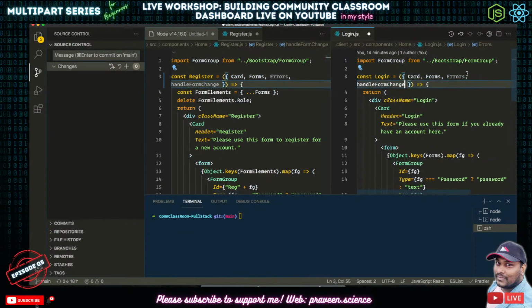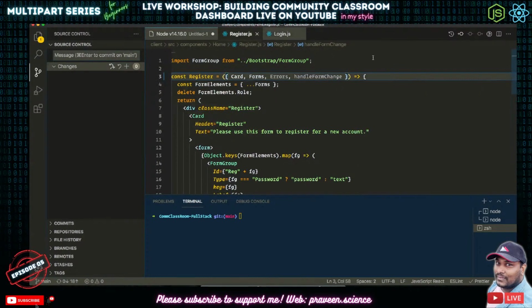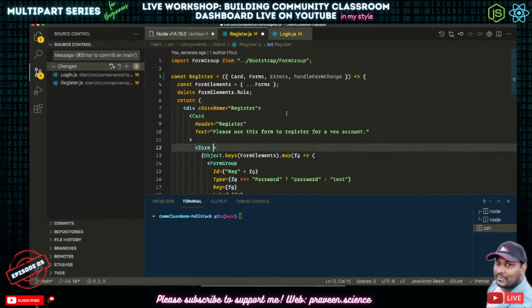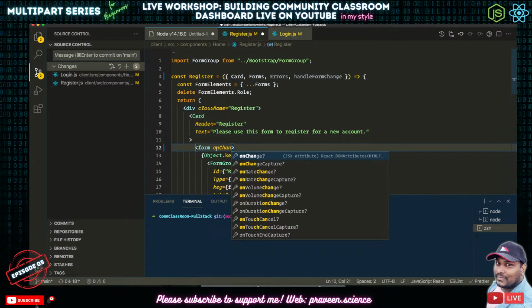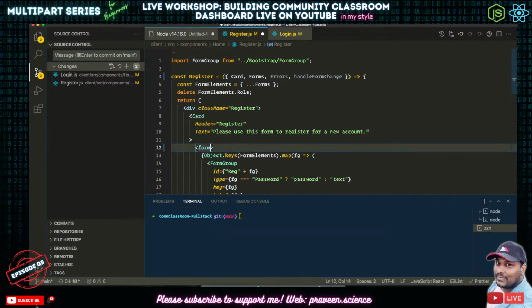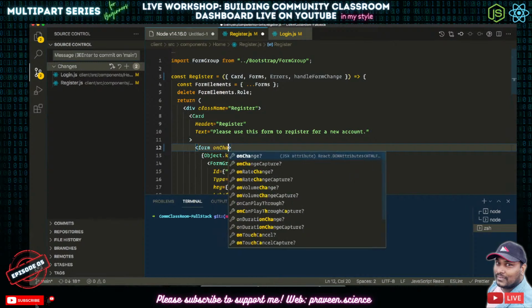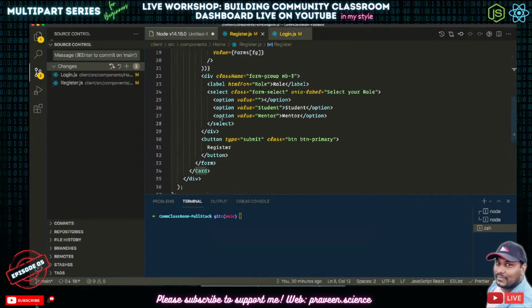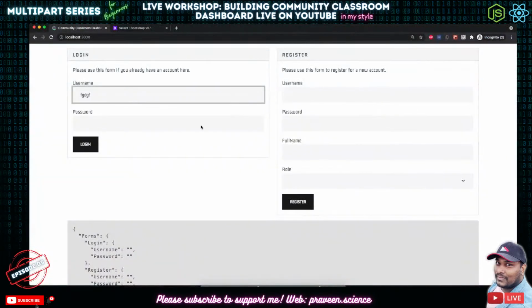Same way, I'm going to put handle form change. Okay, so let's save these two things. Now for the handle form change, on change, okay. By the way, I actually added the values here, right?